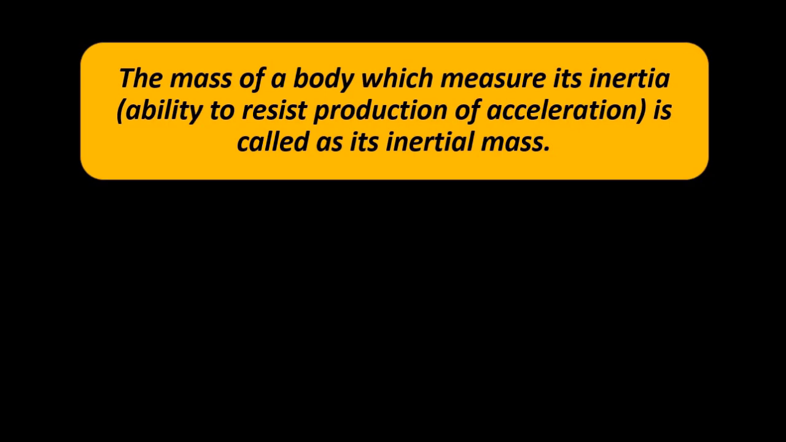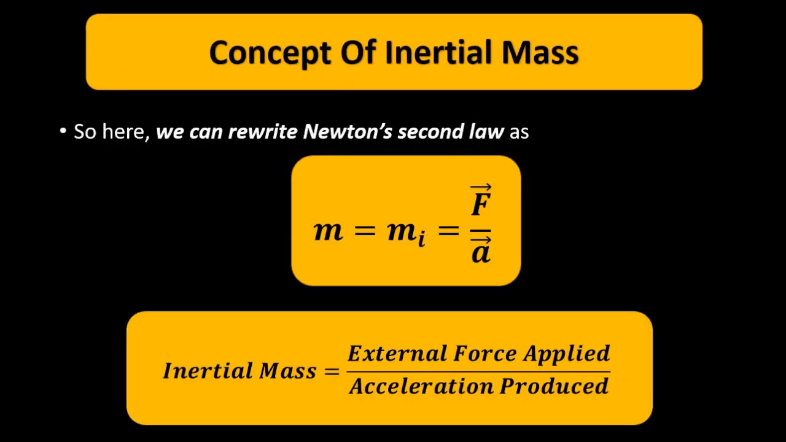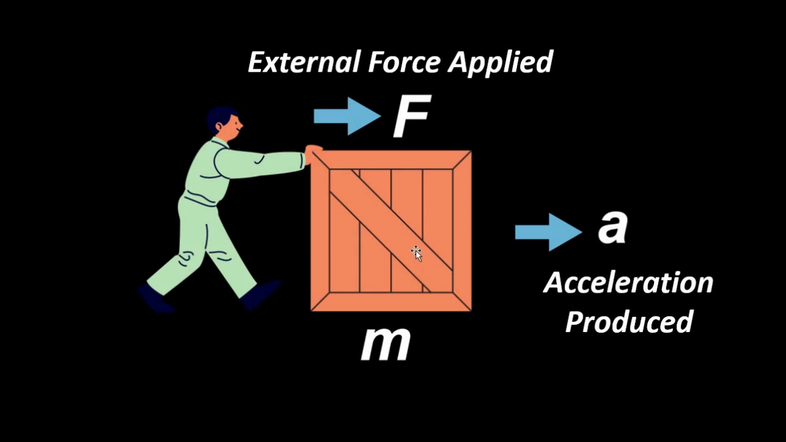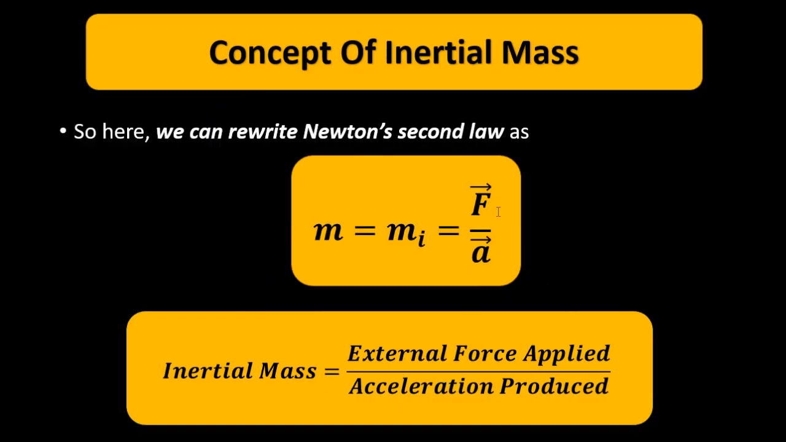So always remember this expression: whenever an external force is applied on a certain mass and it moves with a certain acceleration, according to Newton's second law of motion, this equation of mass, which is equal to the external force applied divided by the acceleration produced, is the inertial mass of the object, because it is a measure of the object's inertia, the ability to oppose motion, whether it is inertia of rest, inertia of motion, or inertia of direction. So this is the concept of inertial mass.